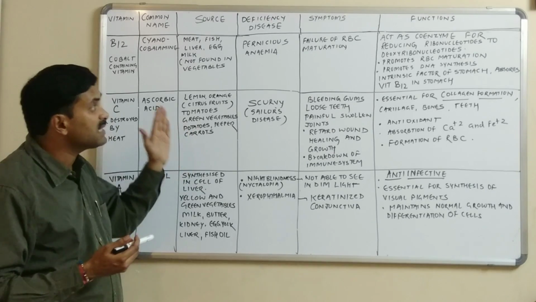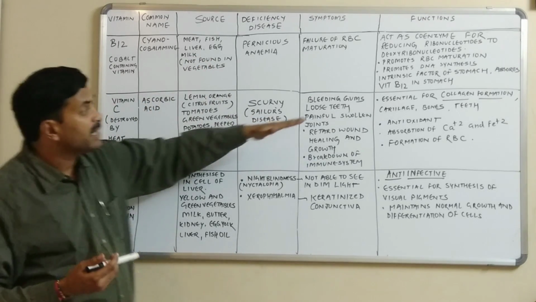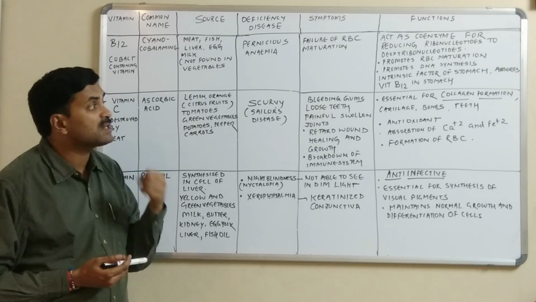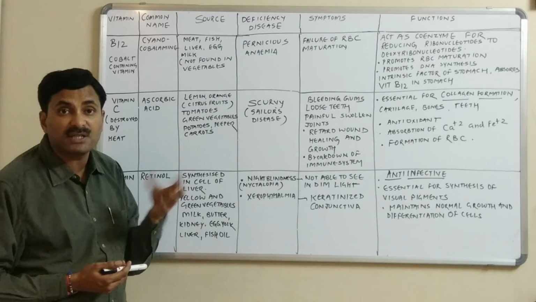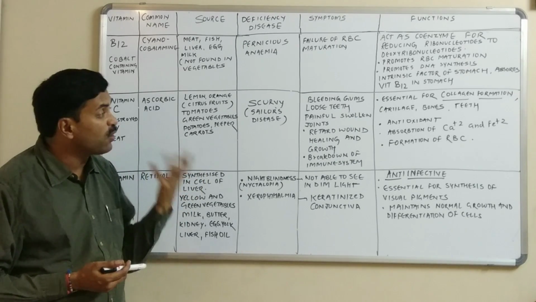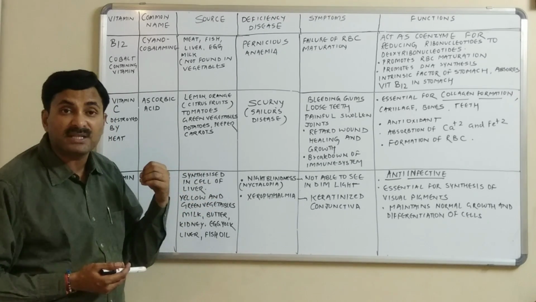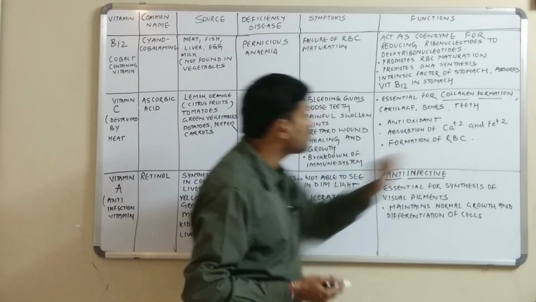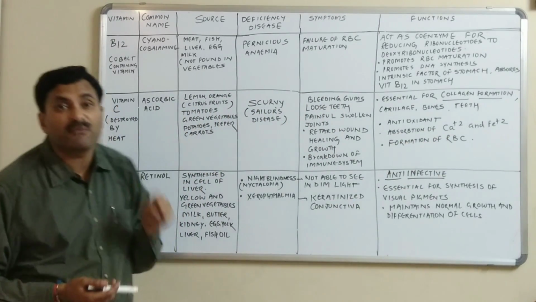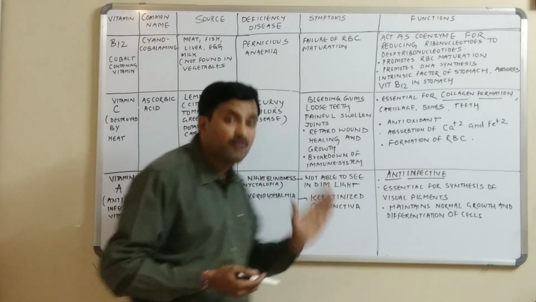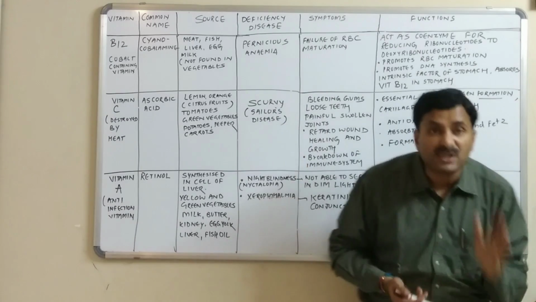And this vitamin C has some important functions. It is essential for the formation of collagen fibers, right? It is essential for the formation of cartilage, bones, teeth, etc. It acts as an antioxidant. It is important for the absorption of calcium ions as well as Fe+2 ions, and it is also important for the formation of RBC. Okay. And now we can start with the fat soluble vitamins.